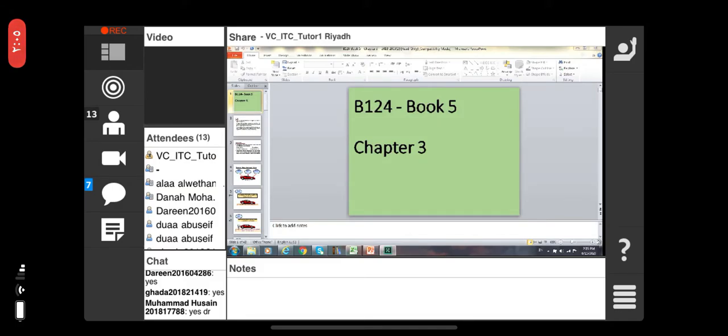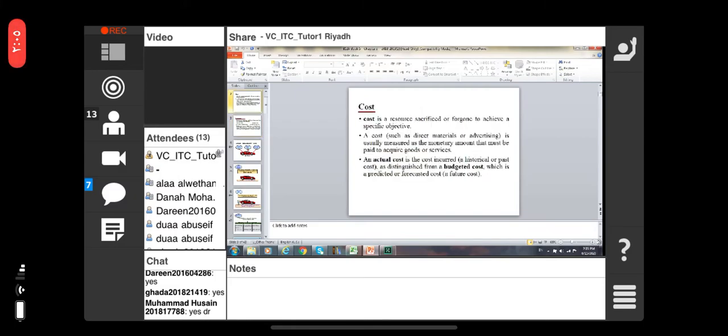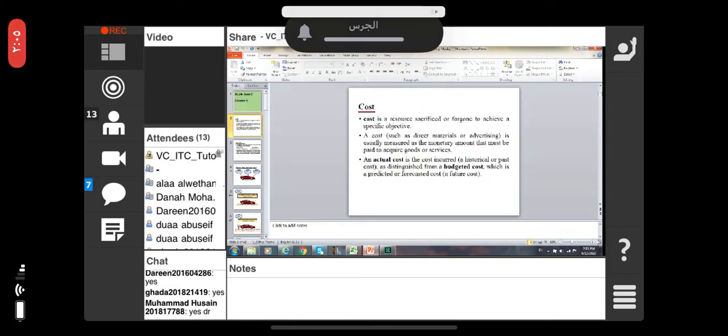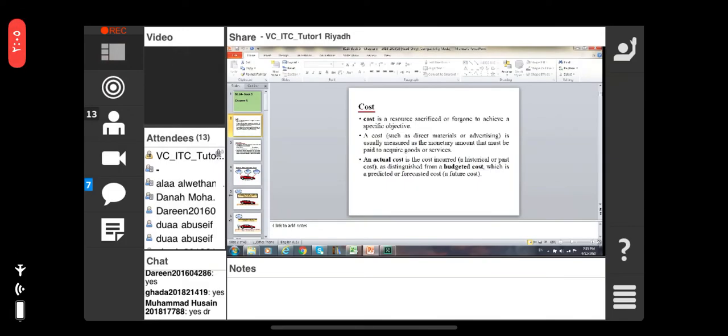Okay, we are going to discuss today book number 5, chapter 3. It is about cost. What is cost? Cost is a resource sacrificed or foregone to achieve a specific objective. To achieve a specific objective, we are spending something that is called cost.